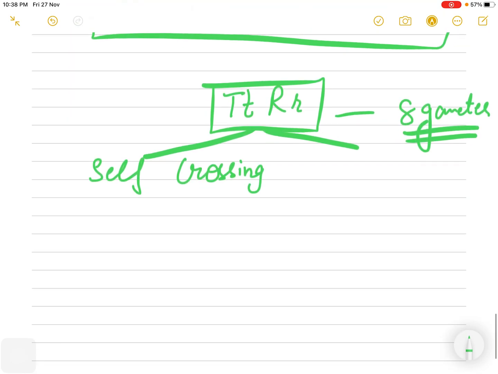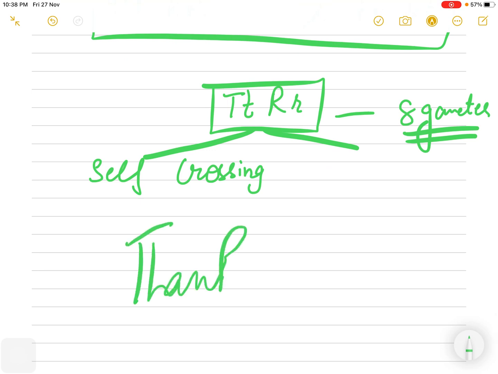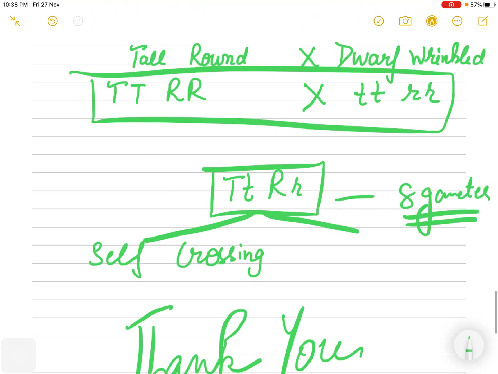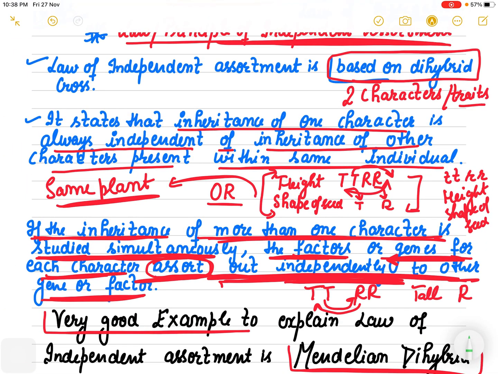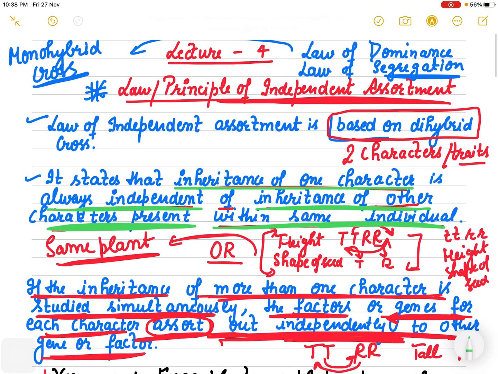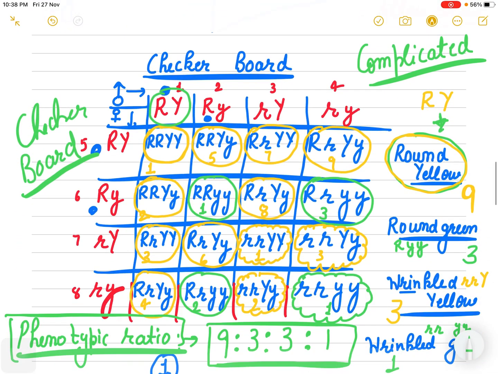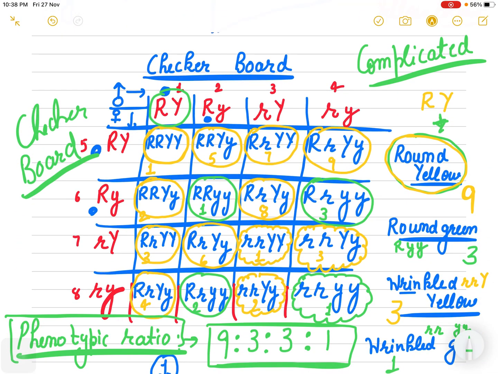So this is about the very important question, that is monohybrid and dihybrid cross with the help of the law of independent assortment, which states that inheritance of one character is totally independent of inheritance of other characters present within the same individual. So go through this video very carefully. I am very confident you will be able to draw this dihybrid cross on your own with the phenotypic ratio 9 is to 3 is to 3 is to 1, right?